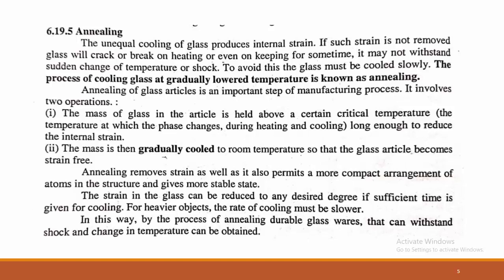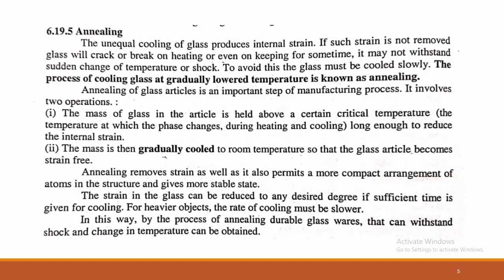In this way, by the process of annealing, durable glassware that can withstand shock and change in temperature can be obtained. Annealing is a very significant, important process in the formation of glass articles. Once the glass articles are formed by a different process, annealing is required, where gradual cooling at lower temperature is known as annealing. With that, internal strain is removed, and a compact arrangement can be achieved in the structure, making it more stable. So the annealing step is a very important step.